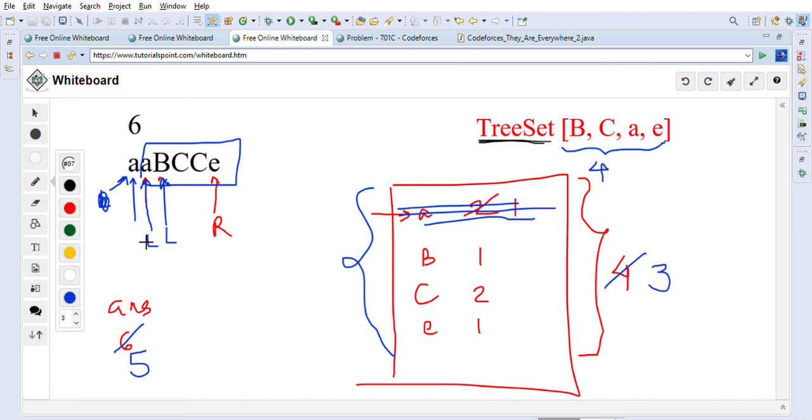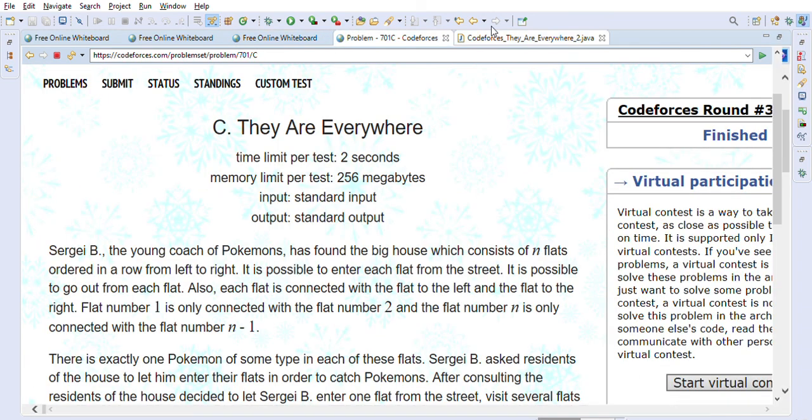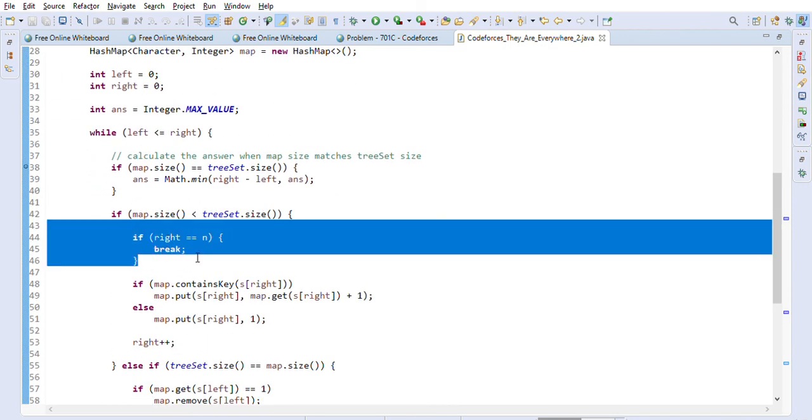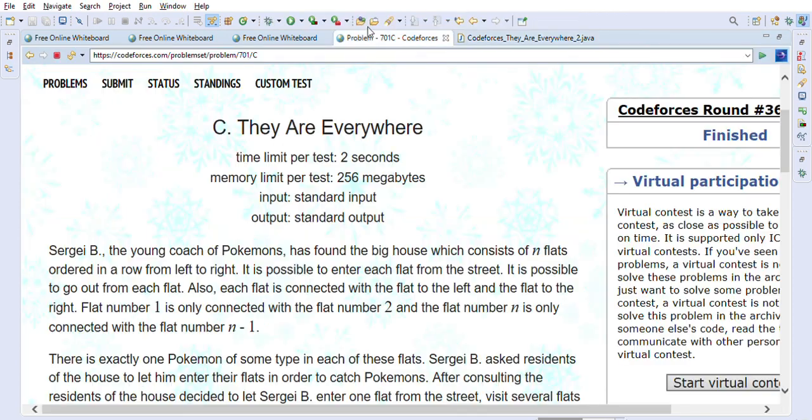So as you can see, the left pointer keeps moving and we will keep updating the frequency in the hash map. If the frequency is 0, then we will just remove it from the hash map basically, right? And when the size does not match the tree set, in this case we will make sure that if our right pointer has reached the end of the string, we'll just break out and keep the answer, right?